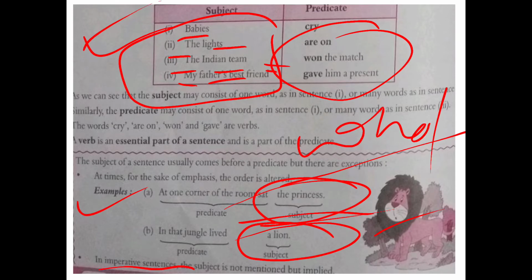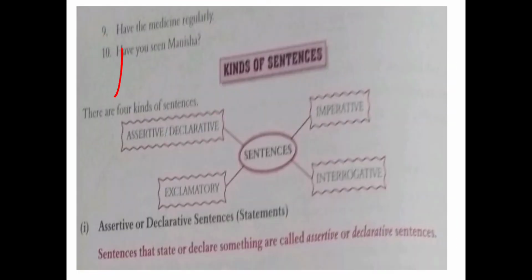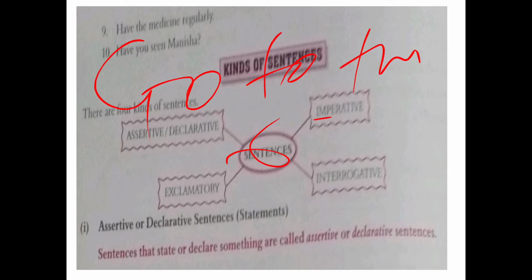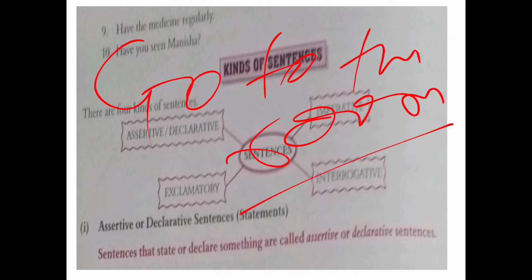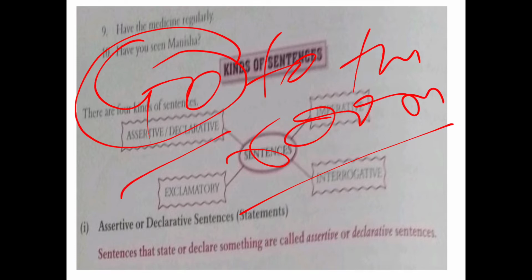In an imperative sentence, the subject is not mentioned. All right, the subject is not mentioned but implied. For example, let me tell you one example here. Go to the room. I'm writing here, go to the room. It's an example of an imperative and an order sentence. Go to the room. You can see here that the sentence starts with a verb and you are not getting any subject here, but the subject is hidden here, like you go to the room. So you is hidden and that is the subject over here. All right.